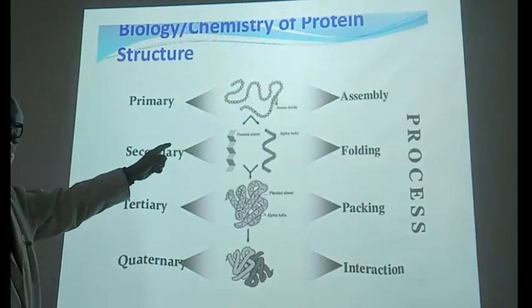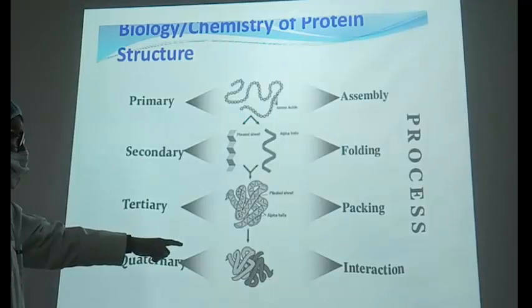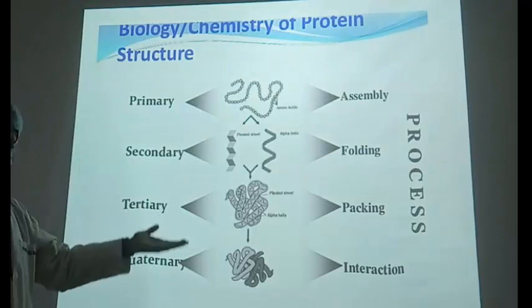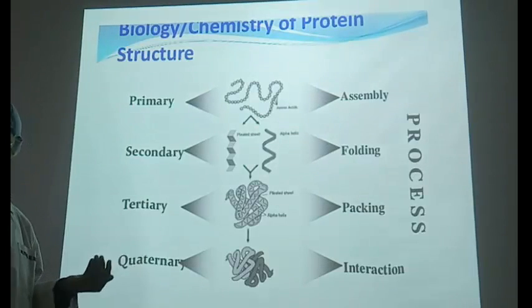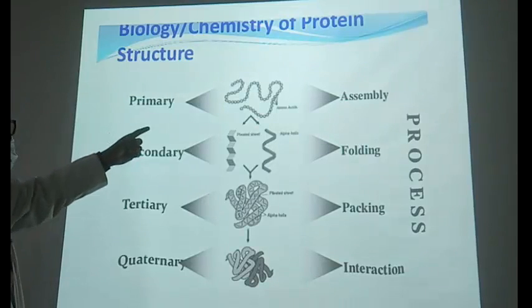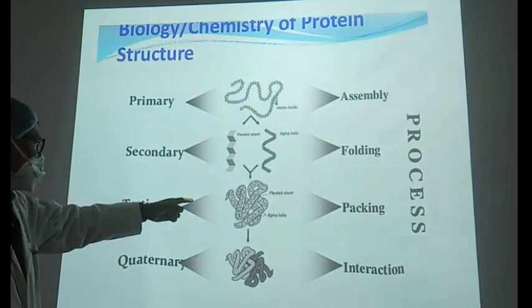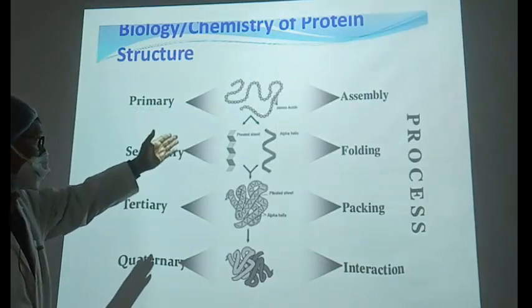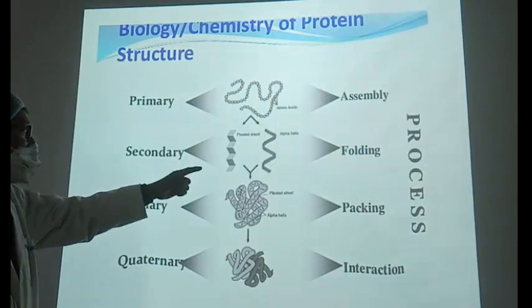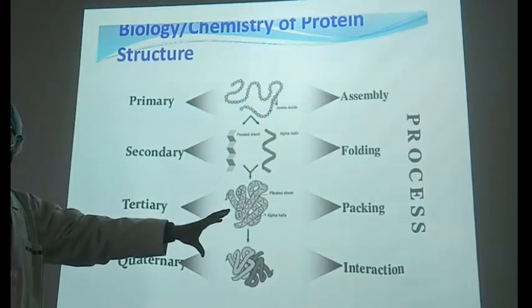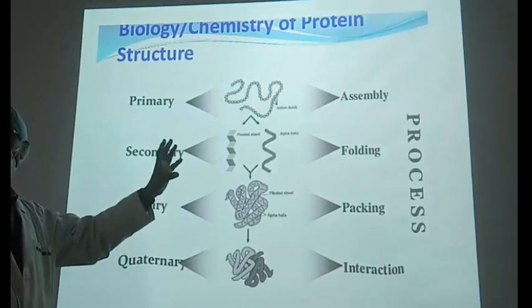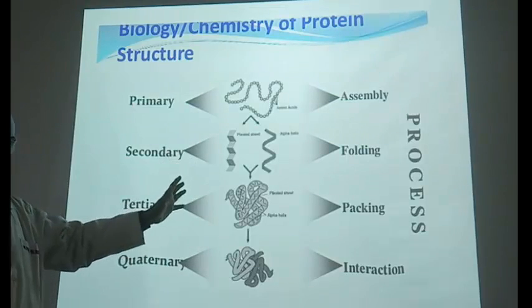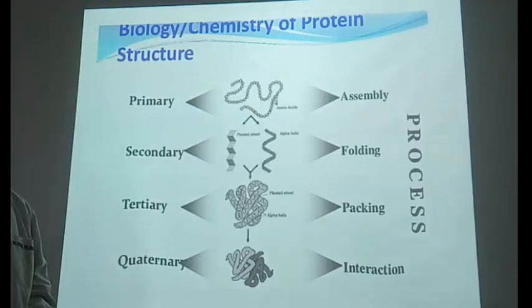So this is the example of how amino acids are built up into protein. I'll be discussing more in the classes when we are going through the structure of protein. So here the same: primary to secondary, secondary to tertiary, tertiary to quaternary. These are all done because of the assembly, then folding, then packing and then interaction. So this structure is stabilized by the different covalent as well as non-covalent bonds. Next please.